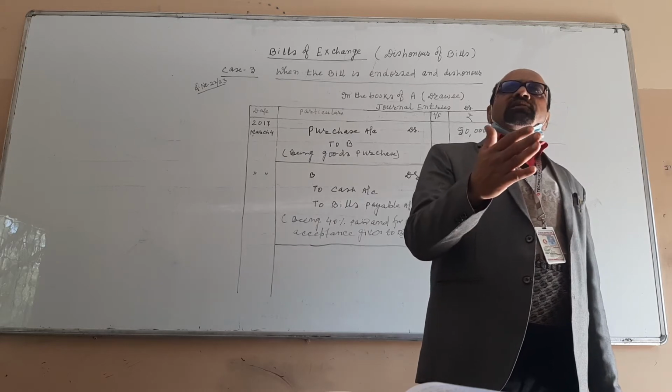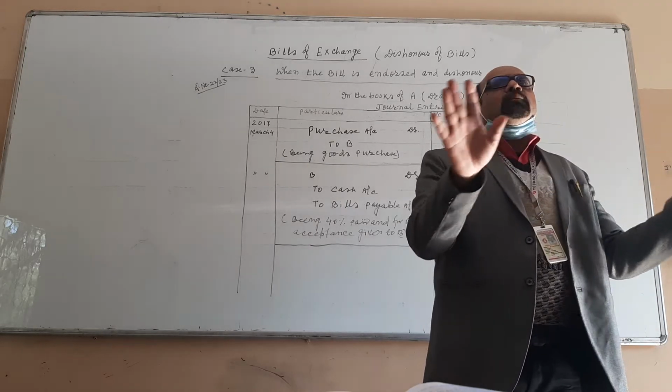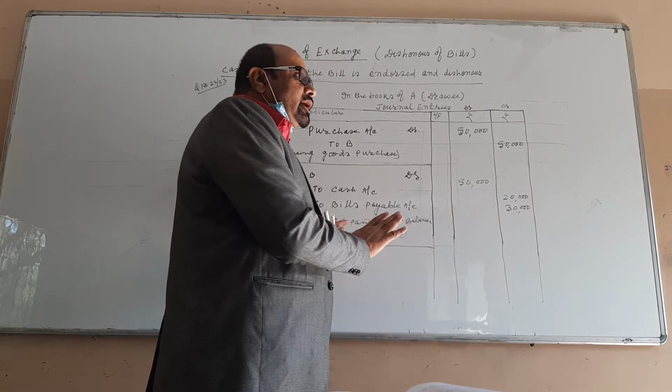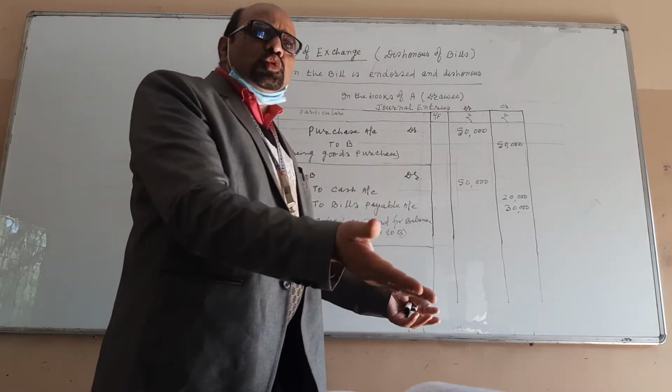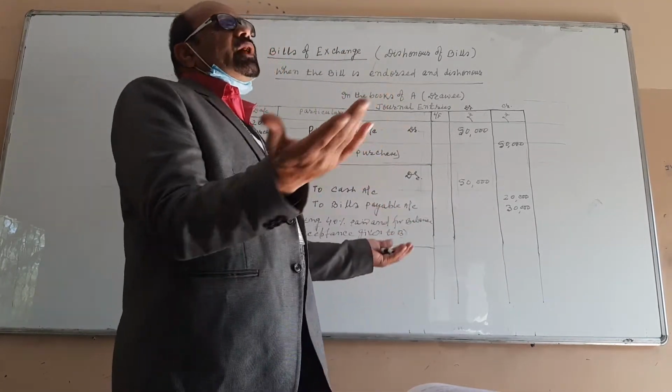All types of entries will be recorded in the books of the drawer, not in the books of the drawee. The drawee only purchases the goods, gives acceptance to the drawer, and on the date of maturity makes the payment.